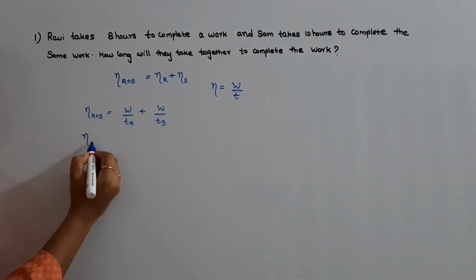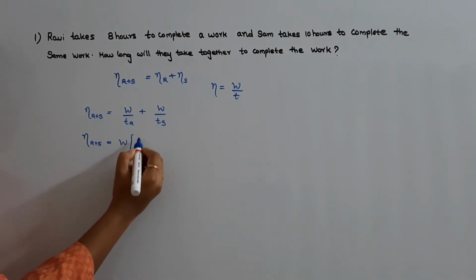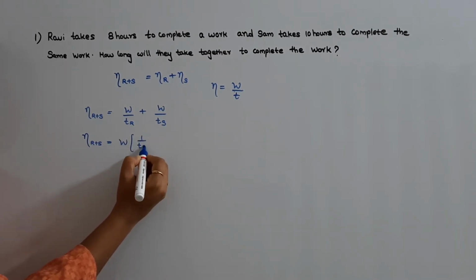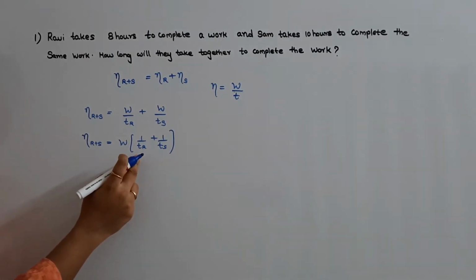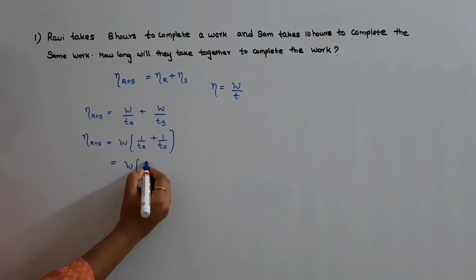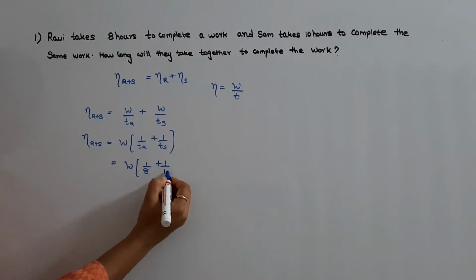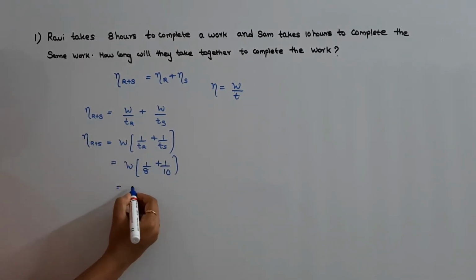Hence, we took W of R and W of S as W itself. Now, efficiency of R plus S is equal to W into 1 by TR plus 1 by TS. Now, substitute the value of TR and TS here. That is equal to W into 1 by 8 plus 1 by 10. Now, take the LCM of 8 and 10 and solve this equation.